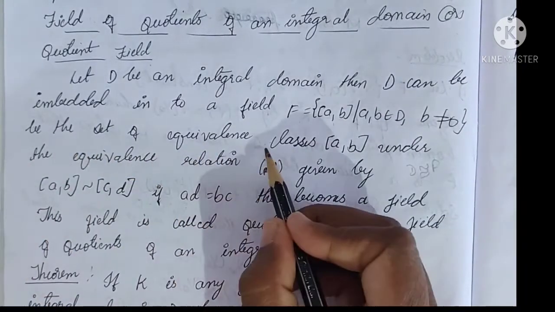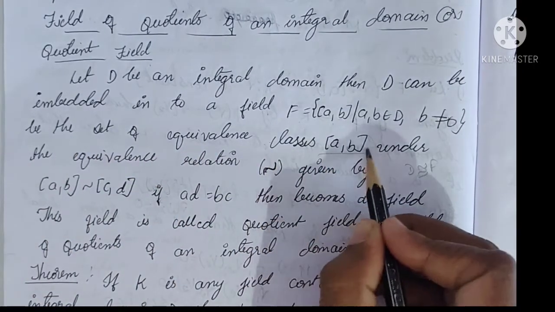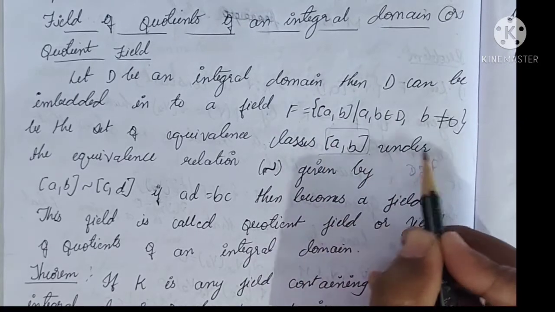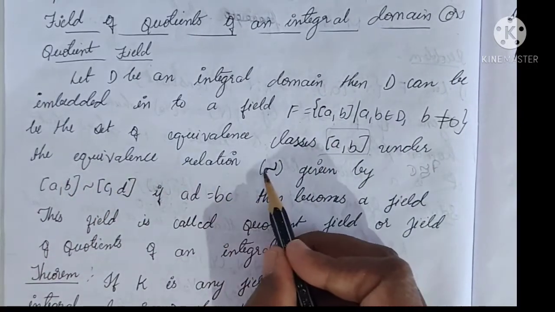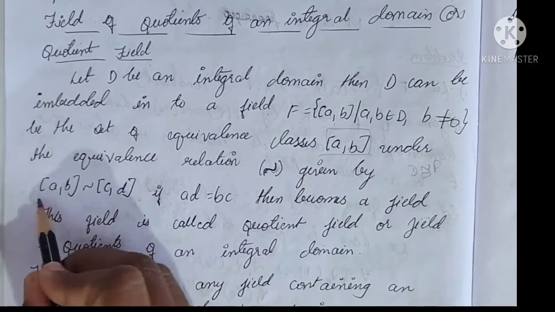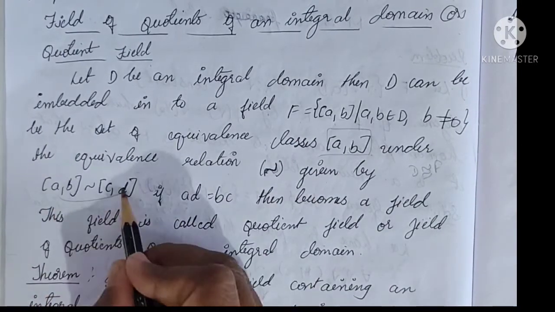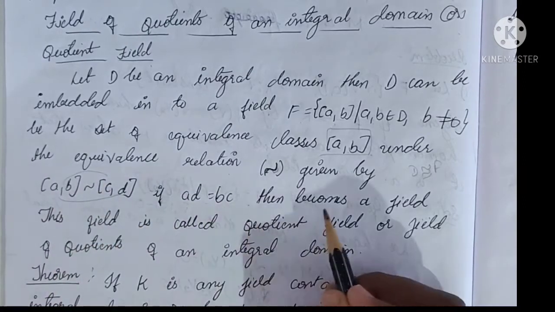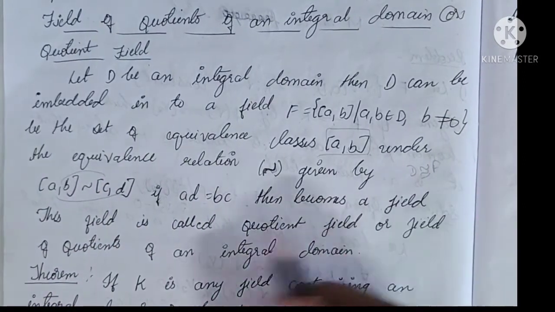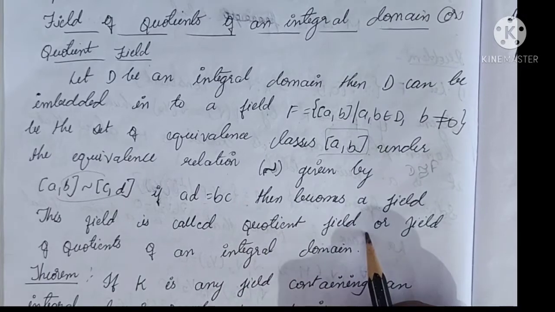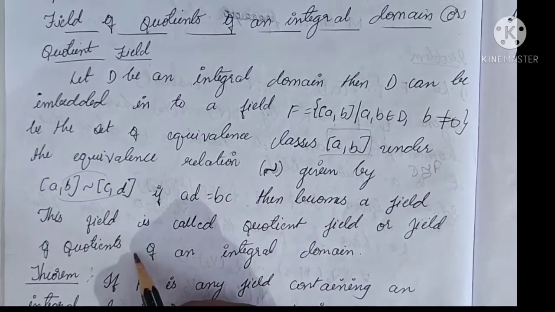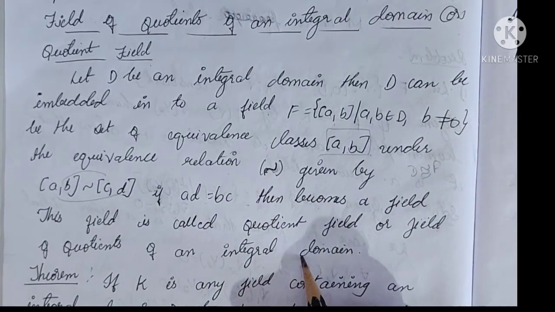It is the set of equivalence classes, the equivalence classes being (a, b), under an equivalence relation given by the symbol: (a, b) is equivalent to (c, d) if ad is equal to bc. Then it becomes a field. This field is called the quotient field, or field of quotients, of an integral domain.